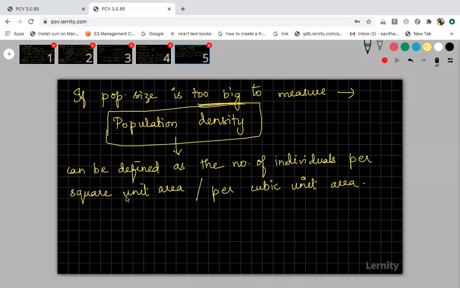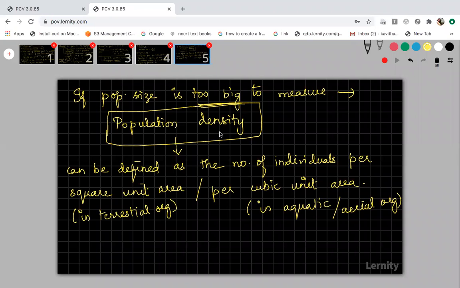Mostly the per square unit area will be used for measuring the population of terrestrial organisms. And per cubic unit area measurement will be mostly used for aquatic organisms or aerial organisms. Sometimes the population density is not required and only relative density serves the purpose.